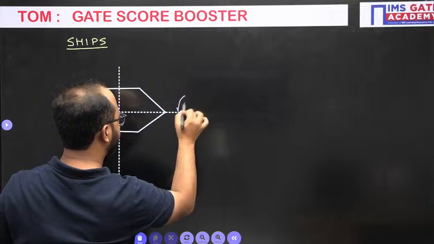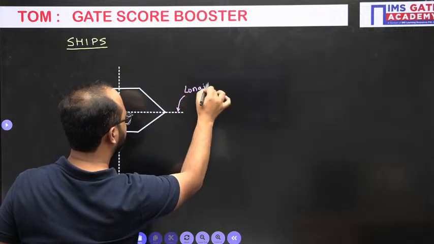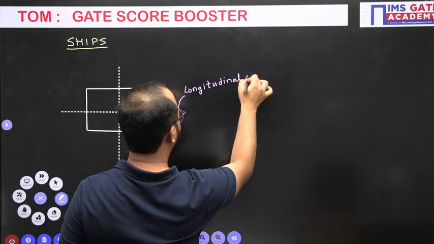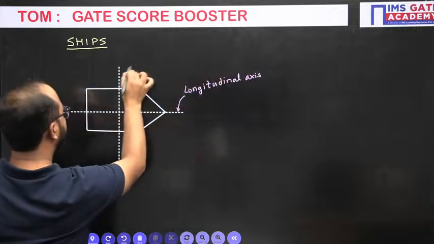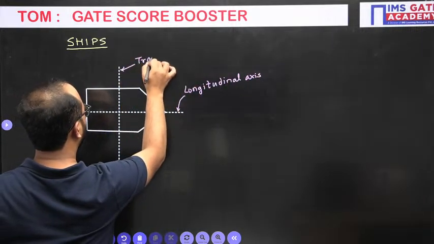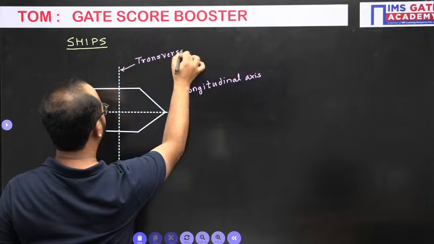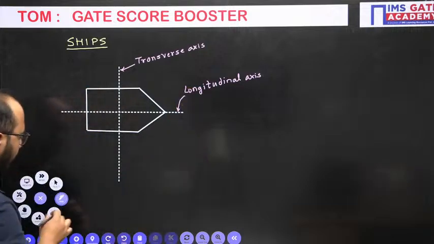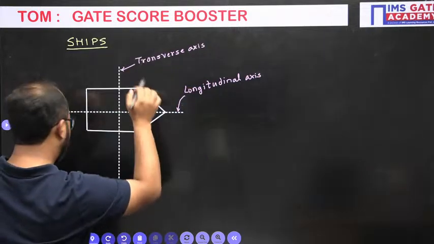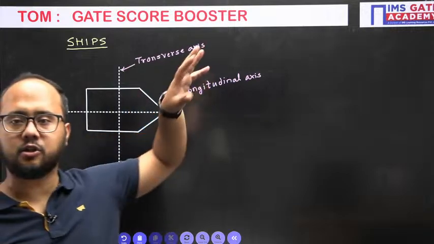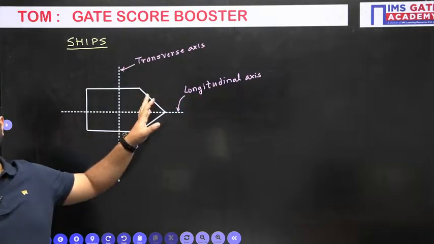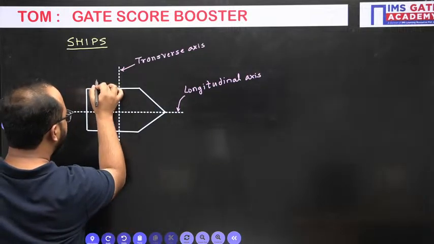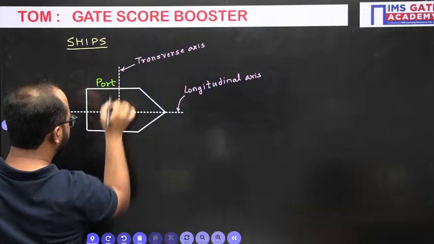First of all, this is the longitudinal axis. This one is the transverse axis. Apart from that, this is the view that we are observing from the top. Remember this thing. Now, this side is known as port and this side is known as starboard.